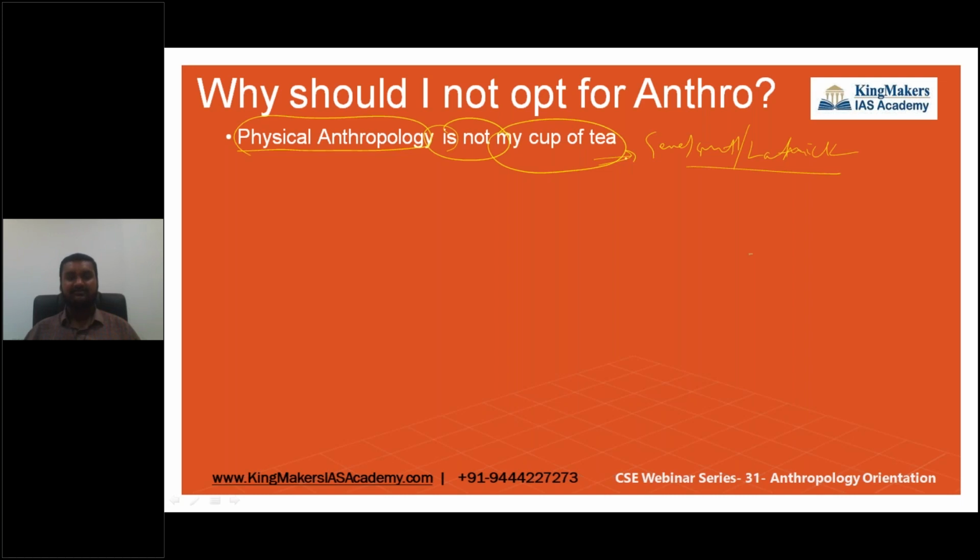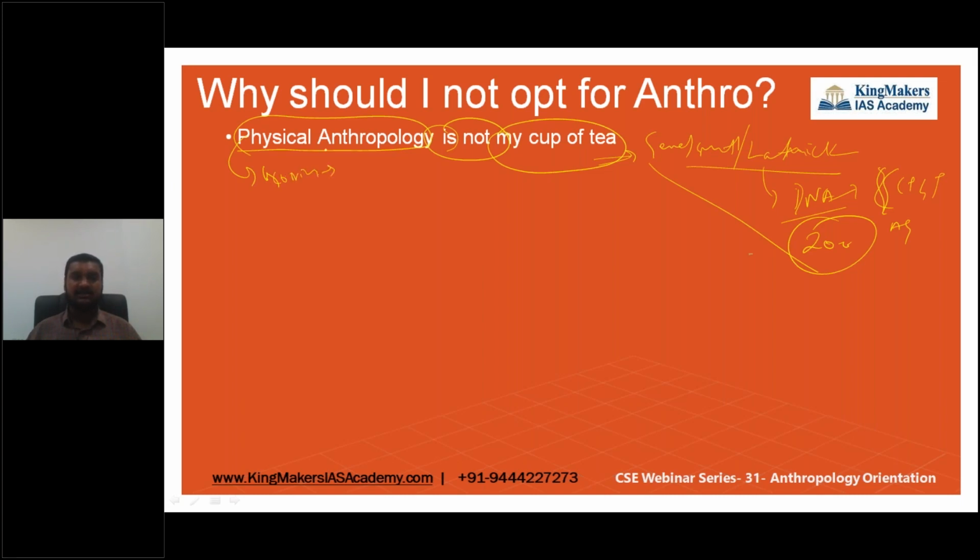If you're finding physical anthropology tough, I insist, before learning that, see, we are not going to explore it completely. If you have a question on DNA, you're just going to draw a double standard diagram like this. You're just going to write the components in DNA: adenine, guanine, cytosine, thymine. So that's just like a 200 word answer. That's it. So if you do not want to go with physical anthropology, I tell you no, because physical anthropology is going to be one of the scoring areas.